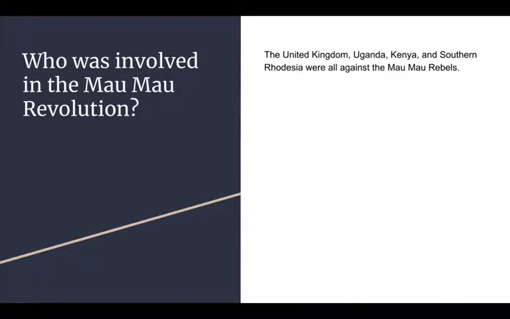Who was involved in the Mau Mau Revolution? The United Kingdom, Uganda, Kenya, and Southern Rhodesia were all against the Mau Mau rebels.